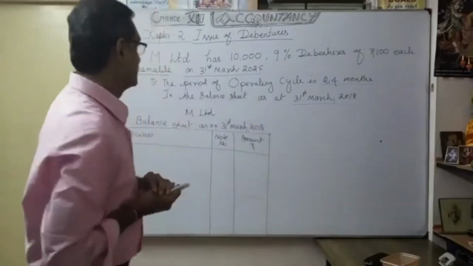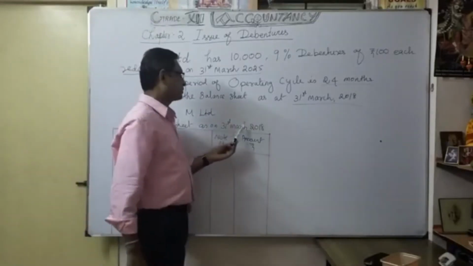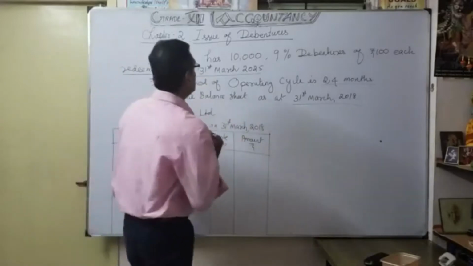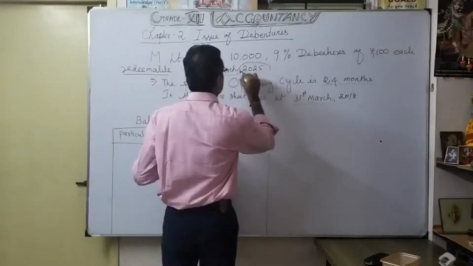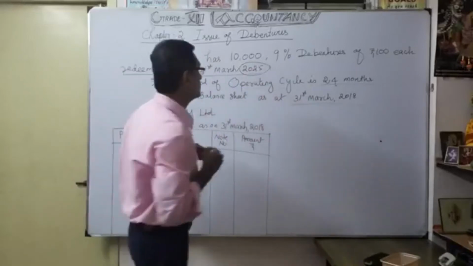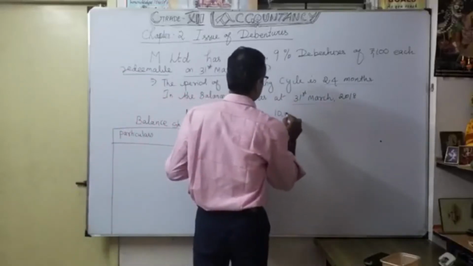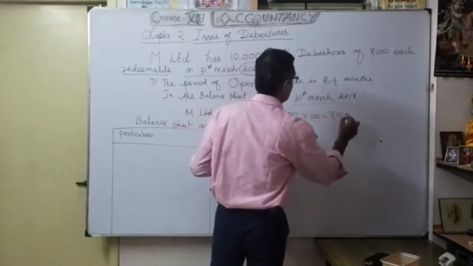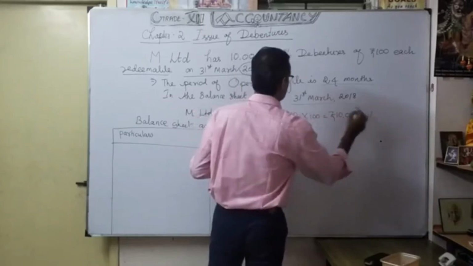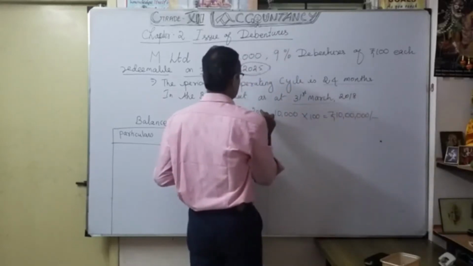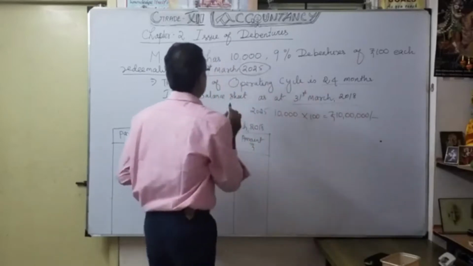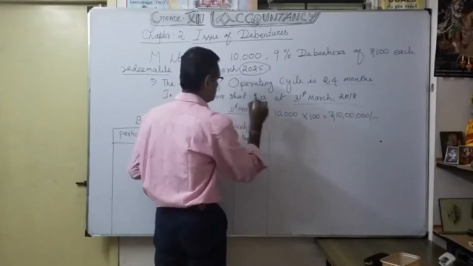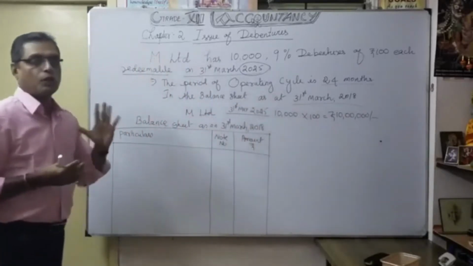It's very simple here. See, the balance sheet is 31st March 2018. So when the redemption takes place, maybe 2025. We are going to repay how? The 10,000 debentures into 100. How much you are going to repay? Maybe 10 lakhs. So when are we going to repay? 2025. Okay, that's what they given. 31st March. The redemption is when? 2025. So, how you are going to classify?